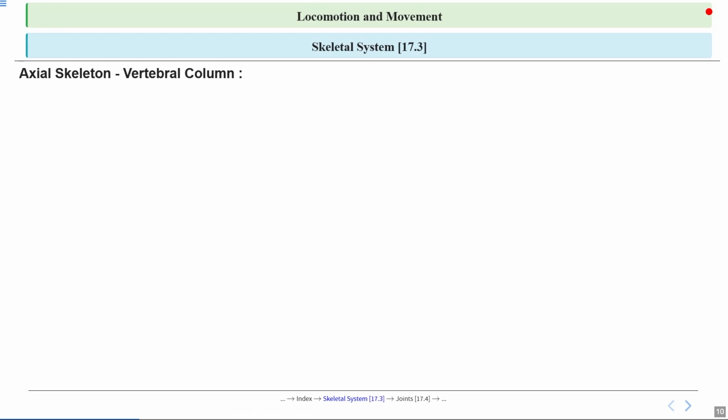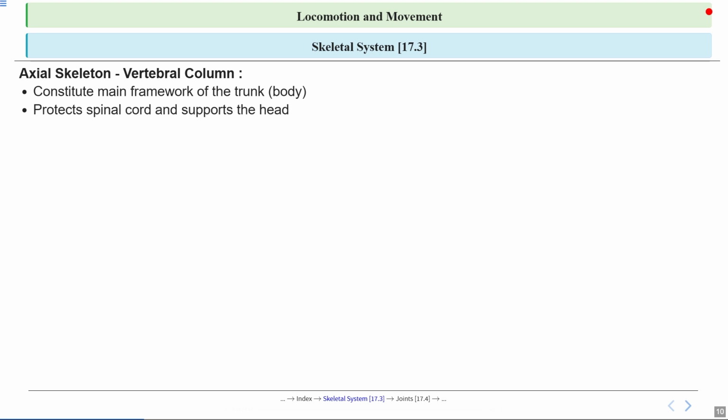Let's talk about the vertebral column. So the main role of the vertebral column is that it forms the main framework of the trunk, or you can say the central part of our body. So you can imagine it like the backbone of a building, giving structure and support so everything else can be attached securely. Another important function is protection. The vertebral column acts like a shield for the spinal cord, which is vital for our nervous system. It supports the head, much like a sturdy pole holding up a sign, keeping it balanced and safe.